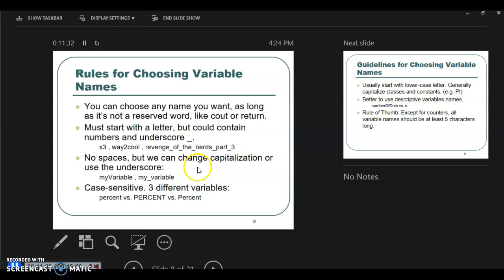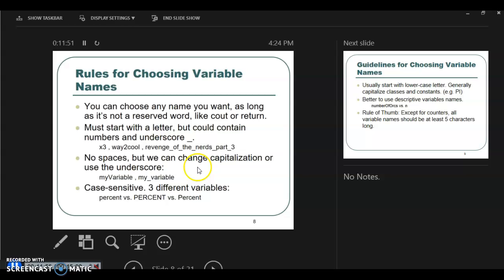The first character must be a letter: A, B, C, D, Z. Right? No spaces, but we can change capitalization or use the underscore. So you can use underscore, you can use capitalization anywhere, right? So these are the rules of creating a variable name. It's case sensitive.